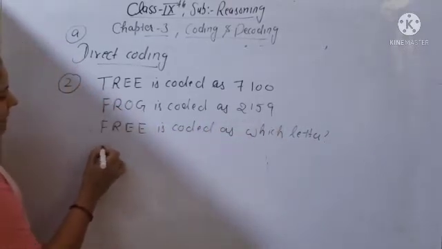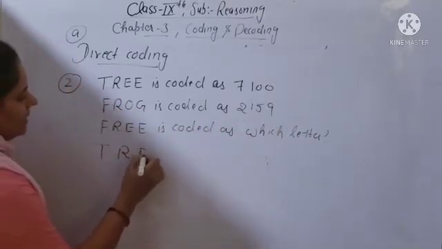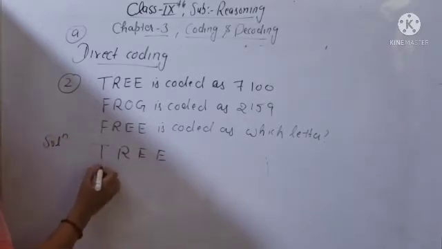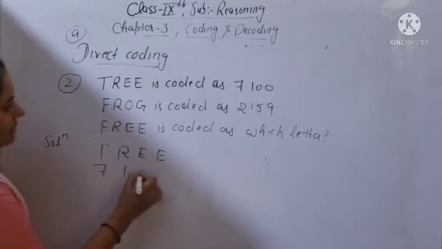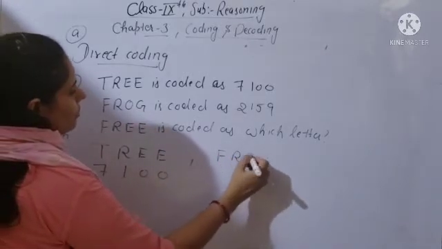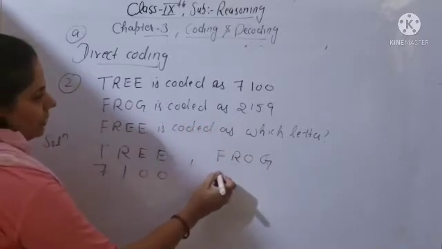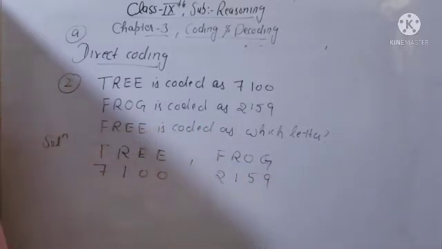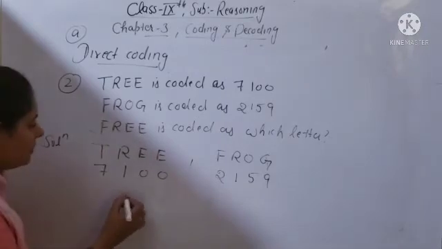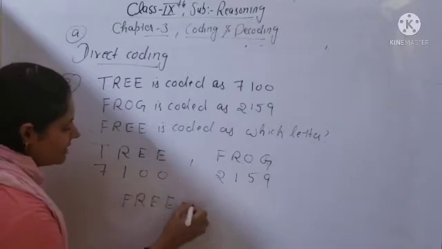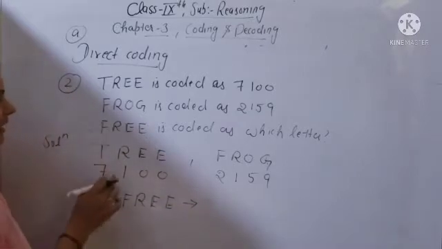It means at the place of TREE, you can say tree, this one is coded as 7100. And FROG is coded as 2159. So you have to tell FREE is coded as. So you can write FREE, and this is given already in the question. At the place of F, what is given?